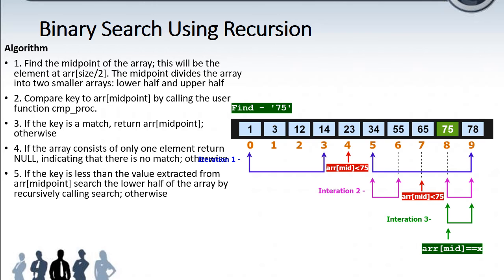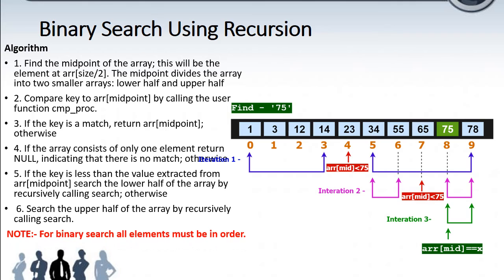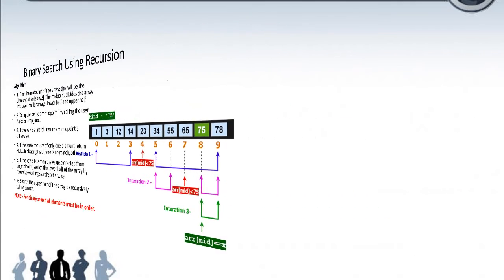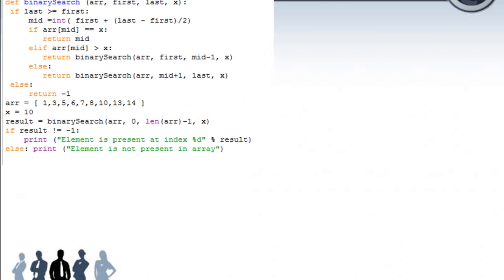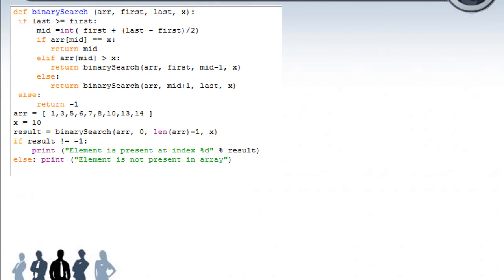Suppose our search element is 12. 12 is below 23, so the search will go from the beginning. Here, positions 0 to 3 will be searched and the mid element found. Now let's see the final search program.